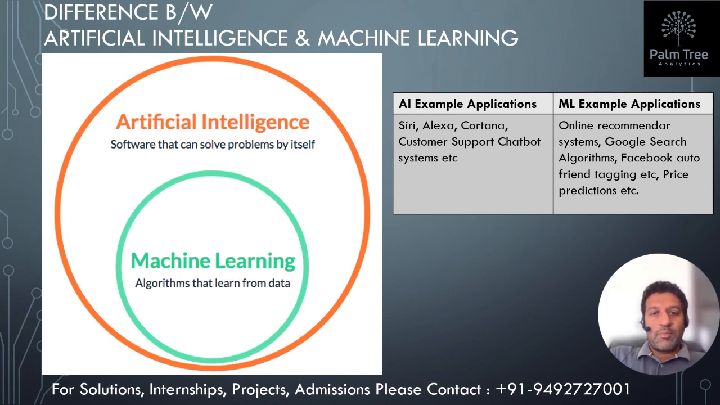As for broad applications, examples for AI include Siri and Alexa. They will try to do some job based on the command, and intelligently try to do the corresponding action. With home appliances we are seeing Siri and Alexa: we ask them to do some work and they do it. On the other side, ML example applications include online recommender systems, Facebook auto friend tagging, and price predictions. These all fall under ML examples.